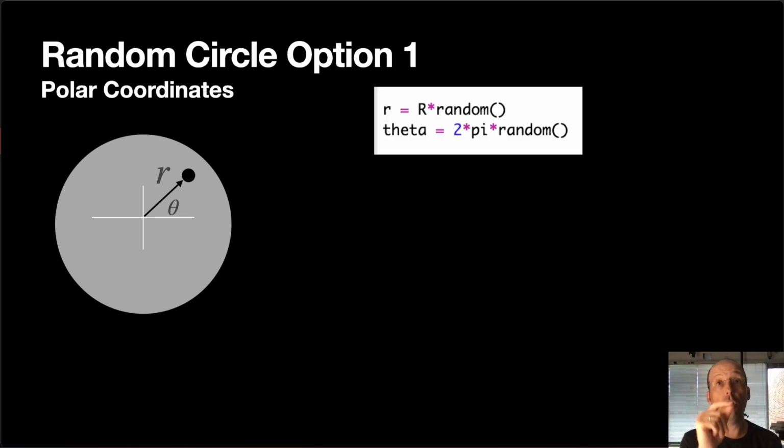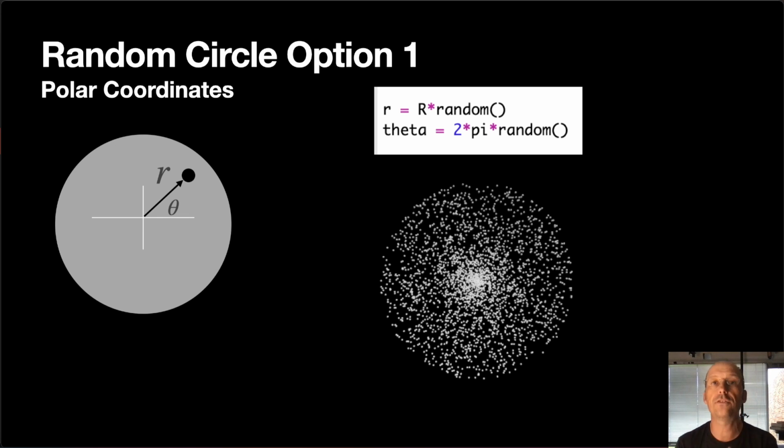I could say the r is some random number, 0 to 1 times the radius of the circle, I call that capital R. And theta is 2 pi times 0 to 1, so it could go from 0 to 2 pi. But if you do this, it does not work. You get this distribution of points. This is like 3,000 points right there. And you'll notice that they're clumped more at the center, right?